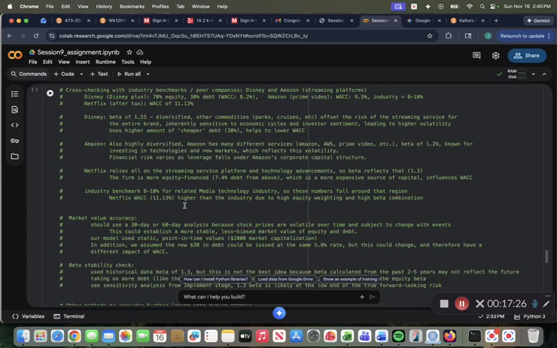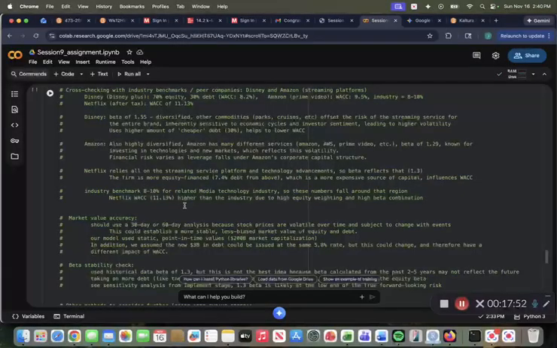And then Netflix relies all on its streaming service platform and technology advancements, so the beta reflects that. Because it's not a very diversified company. Their whole premise is providing television and movies for people to watch, specifically on its streaming service. There's not anything more to that company. So the firm is more equity financed, which is a more expensive source of capital, which influences the WACC value.